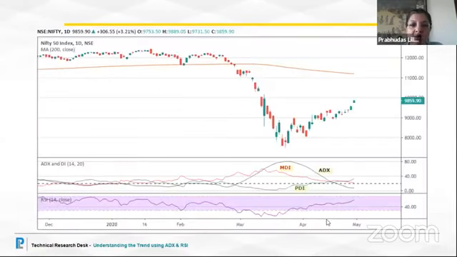So this is how we would study the Nifty right now. As I said, we are not in a strong trend right now because ADX has come down. All this while, when the fall was occurring, the ADX was on the rise. The ADX has fizzled out. That means it is calling for a reversal or a sideways move. In the current scenario, you see the RSI is also on the rise, so we are calling for some bounce back rally to occur. And we also studied that 9800, 9900, with the help of the Fibonacci ratio, we are respecting the 50% retracement.